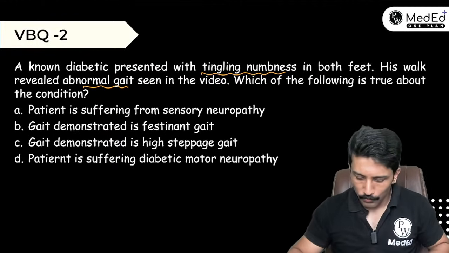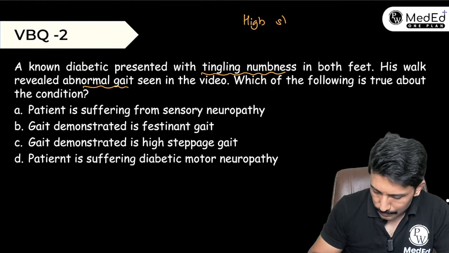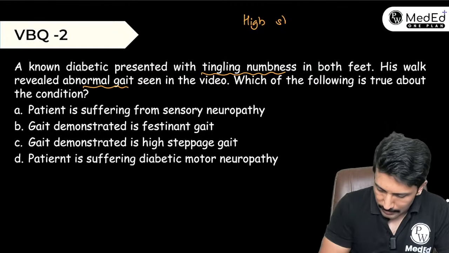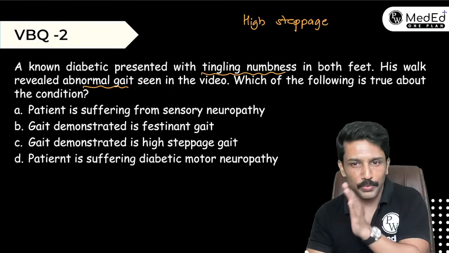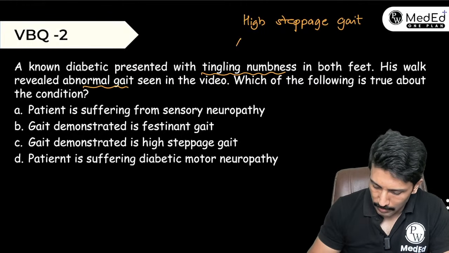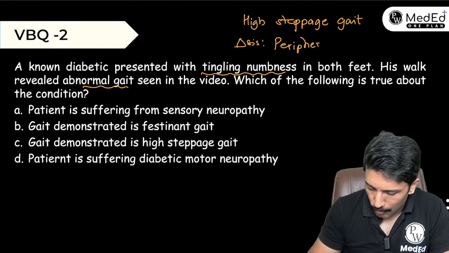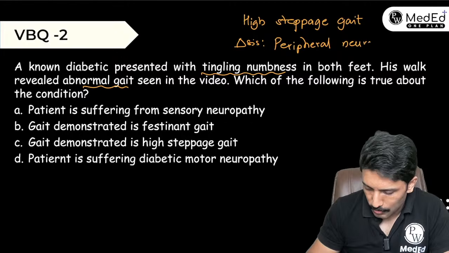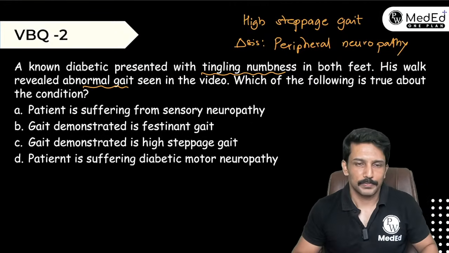Okay, so we can conclude that we saw a high-steppage gait, and being bilateral, I am thinking of not an individual nerve injury, but rather peripheral neuropathy. Okay, so once you have peripheral neuropathy, the first question is, what is the most common cause for peripheral neuropathy?